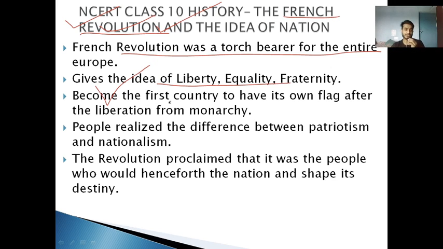Now it became the first country to have its own flag after liberation from monarchy. It means it becomes the first country in Europe to end the monarchy, establish its constitution, and give the world the idea of liberty, equality, and fraternity. Plus, it also gives the idea that if we have a liberated country, a country where everyone is equal, then we must have a symbol to symbolize ourselves.